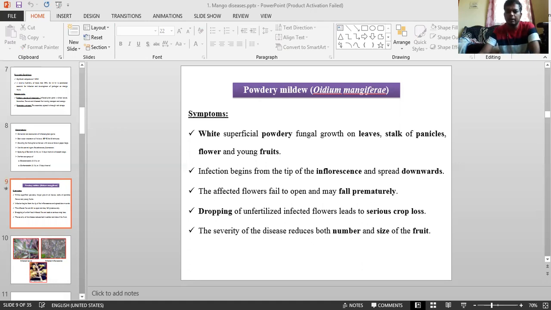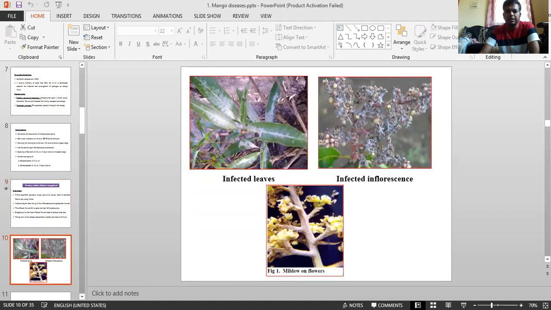Next, coming to symptom photography. See here, I will explain it. The disease can easily be recognized by whitish or grayish powdery growth on the inflorescence and tender leaves, which are the most severely affected.